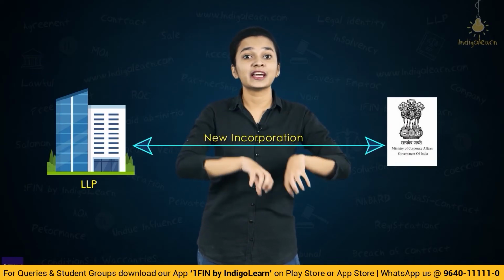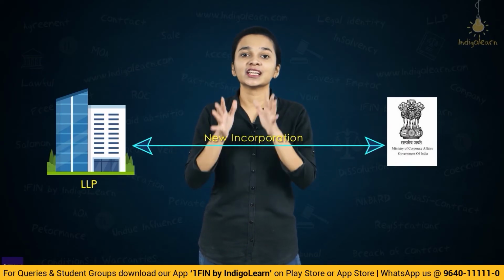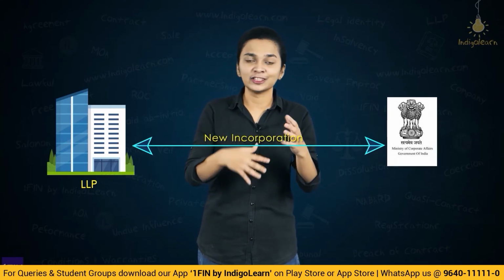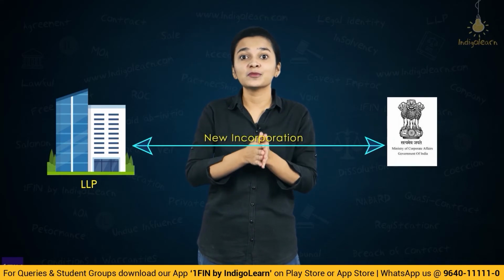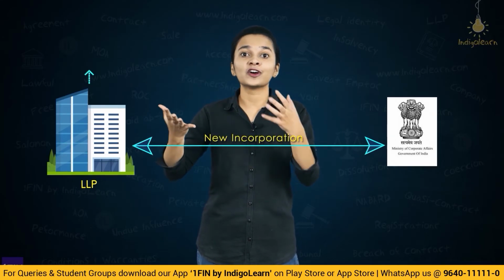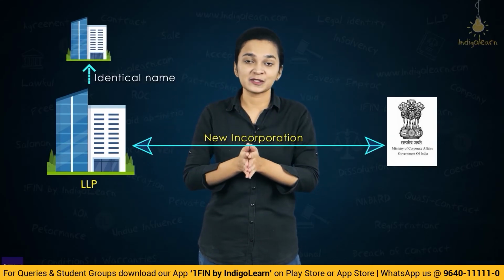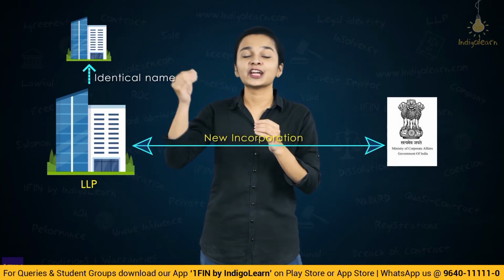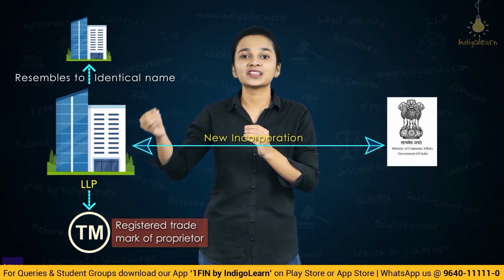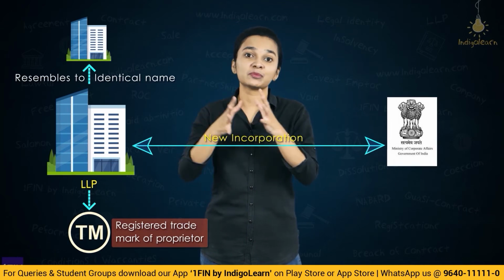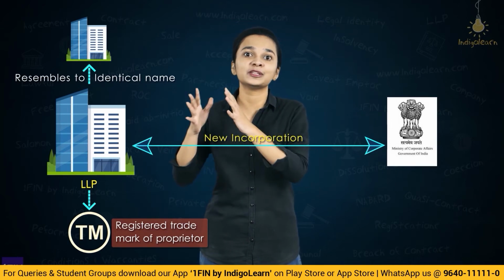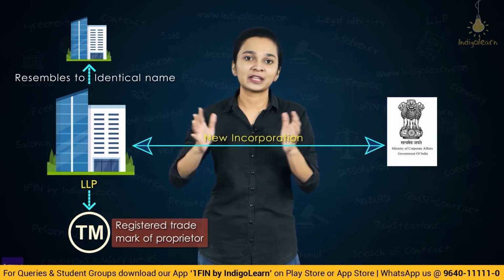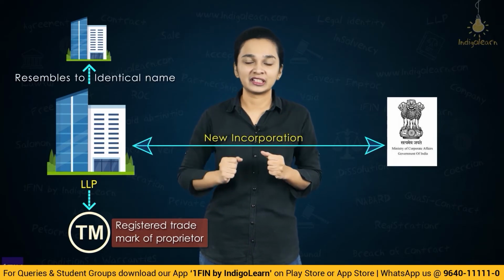But say this new LLP which has been incorporated has a name which is identical or resembles the name of any other LLP or company which is already in existence, or is very identical or similar to a trademark which has been registered by any proprietor or any company. Then in that situation, what can be done or what shall be done?